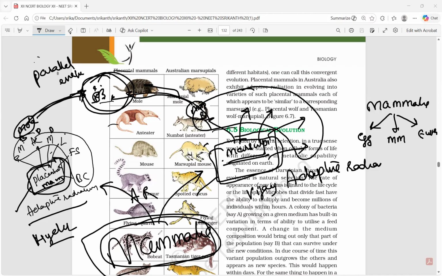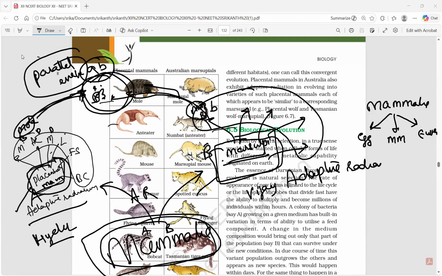So, ancestral group A and B in one place. A went to one place, B went to another place. We can say adaptive radiation. From A, a small a reached a new place. From B, a small b reached another place. This is called parallel evolution.